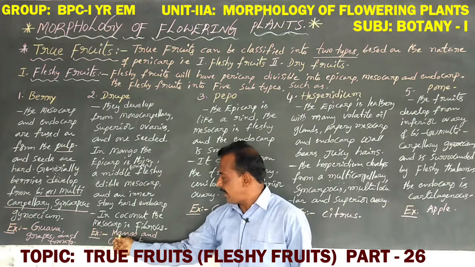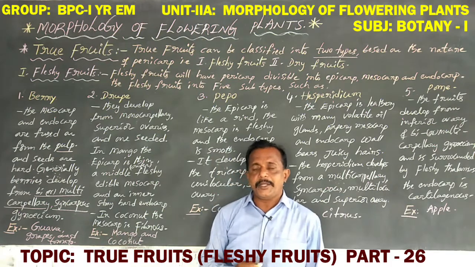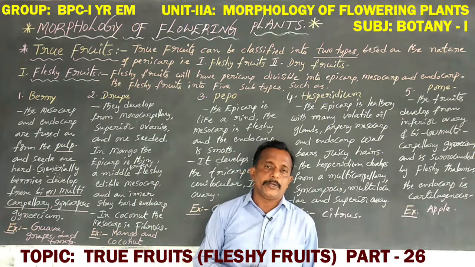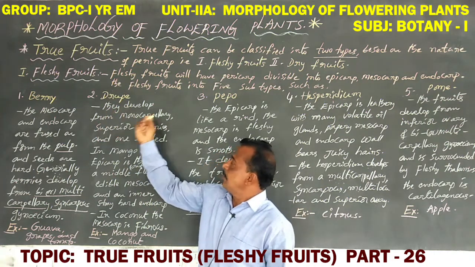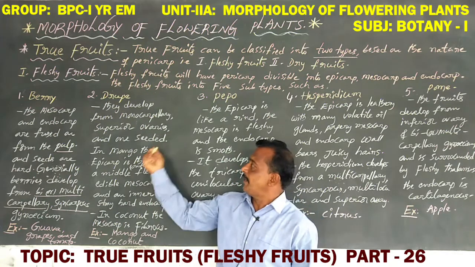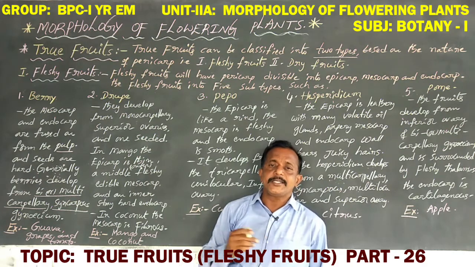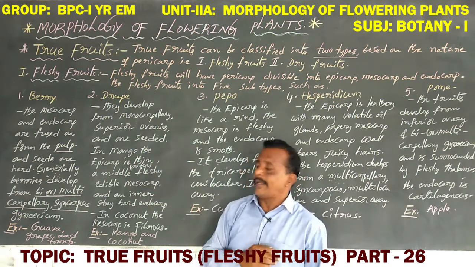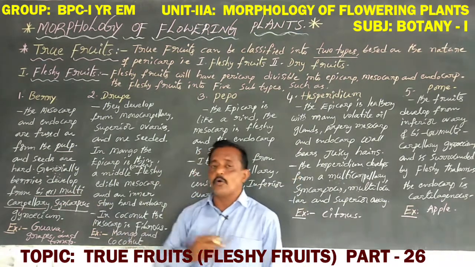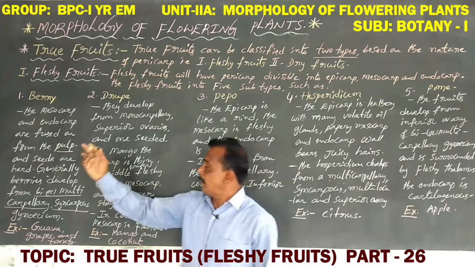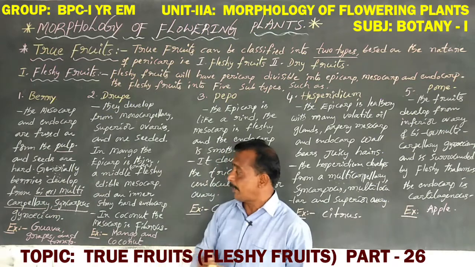Examples for drupe are mango and coconut. Mango in Telugu is mamidi, coconut is kobbari. In this group, fruits develop from a monocarpellary, single carpel, superior ovary. But in berry, it is bicarpellary or multicarpellary, more than two carpels.